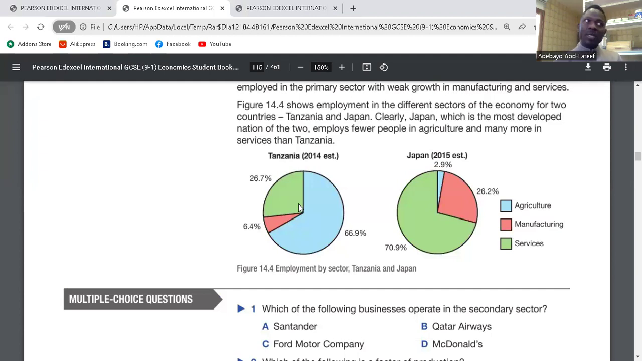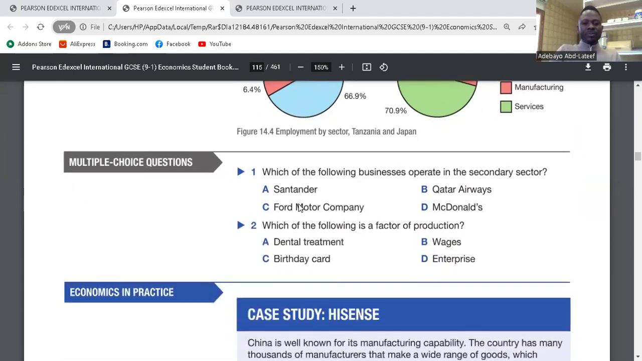Any question? Developing countries have a large proportion of their population in the primary and secondary sectors. For developed countries, it is in the tertiary sector. For less developed economies, they have the largest proportion of their population employed in the primary sector. Clear? So that's developed, developing, and underdeveloped. Underdeveloped is the same as less developed. Is it clear?